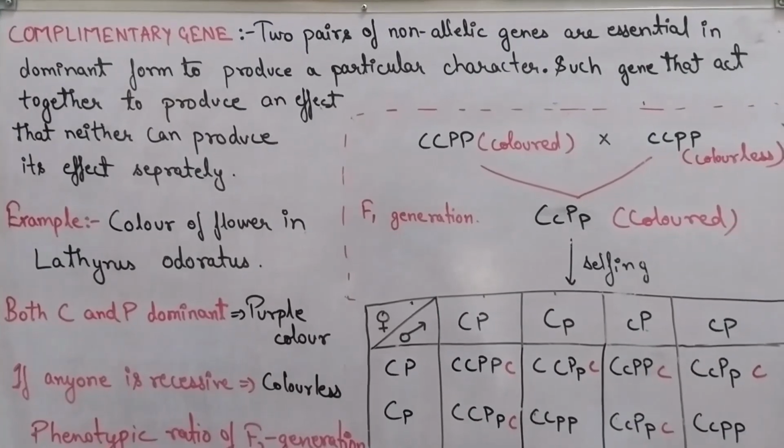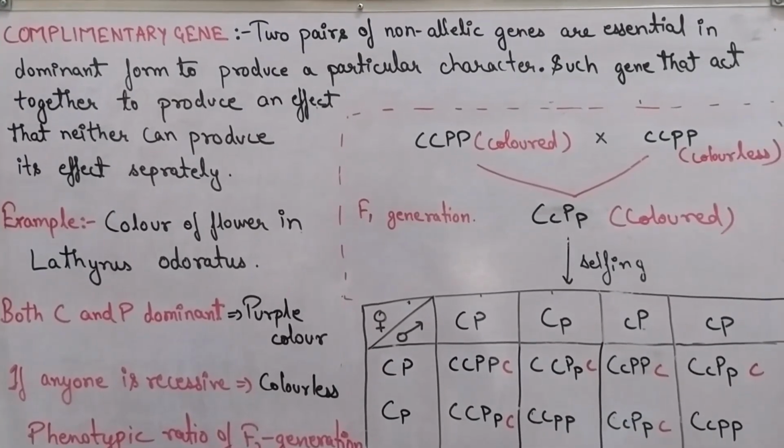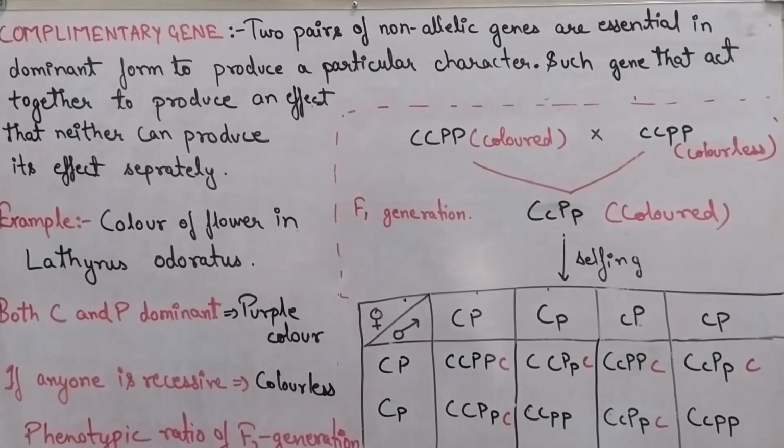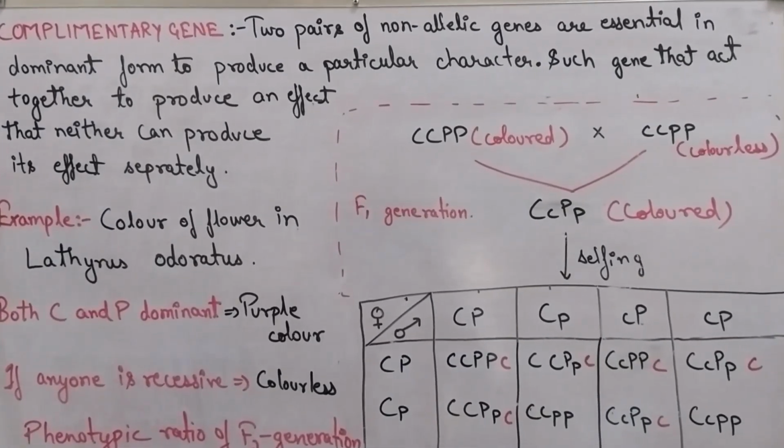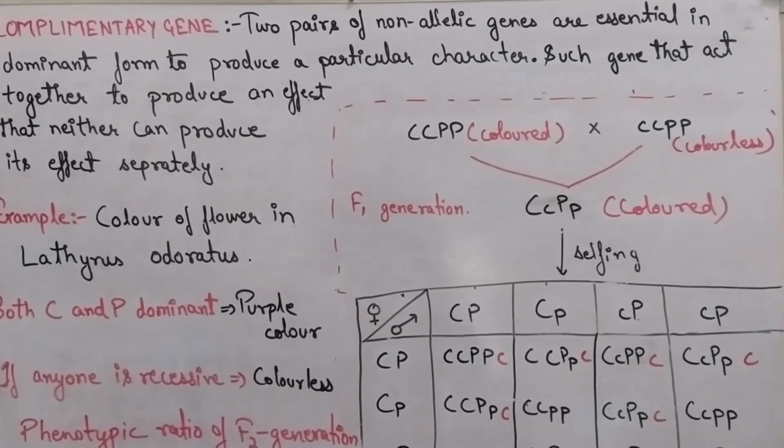Next is complementary gene. It is defined as two pair of non-allelic genes are essential in dominant form to produce a particular character. Such genes that act together to produce an effect that neither can produce its effect separately.